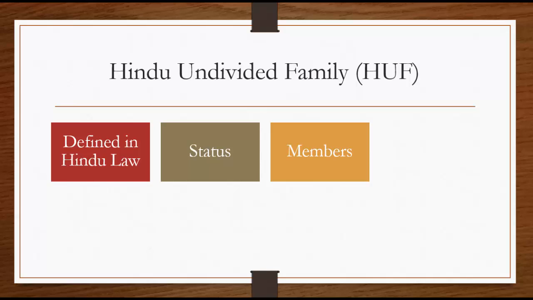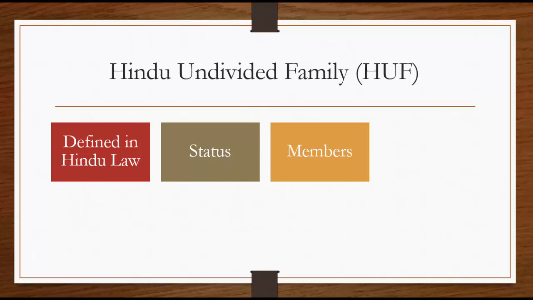So this is very important. A Hindu copartnery includes those persons who acquire an interest in joint family property by birth.